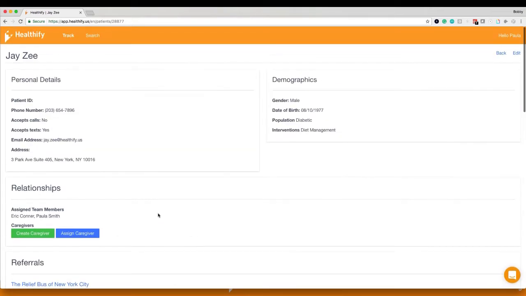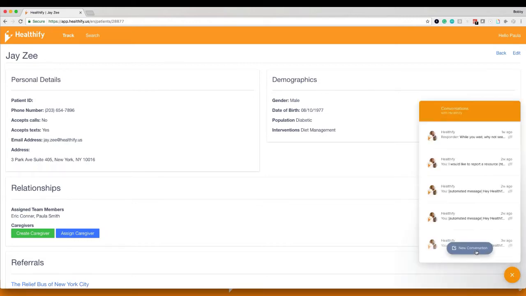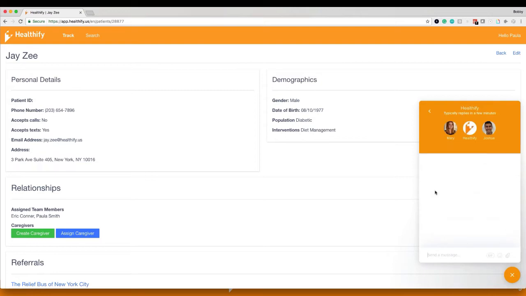So we walked through the entire Track platform today, some high-level features. One of the important things that we want to know is questions or ideas you have along the way. So you may have noticed that on the bottom right-hand side here, we've got this in-app chat function. So if you click on that, you can click Start a New Conversation. And this is a direct line of communication into Healthify with our team. So if you're in here and you're wondering, how do I send a text message to a client? Or how do I email something to a client? Things like that. That is a great question for you to go ahead and ask us via the in-app chat.